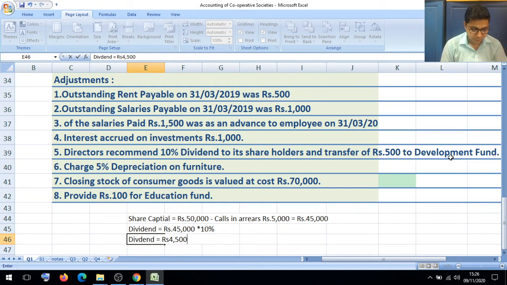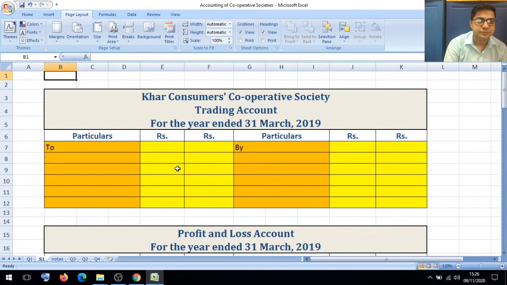So this education fund, 100 rupees provided, we have to add to the education fund, rupees 100. I hope you understood everything regarding this. And the second effect of the education fund, we show on the profit and loss account debit side. So these are the terminologies. Now let us discuss one by one.